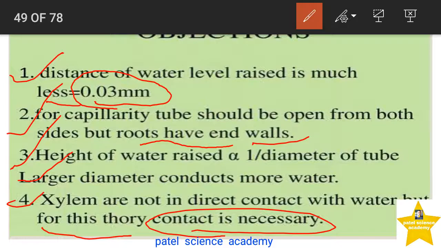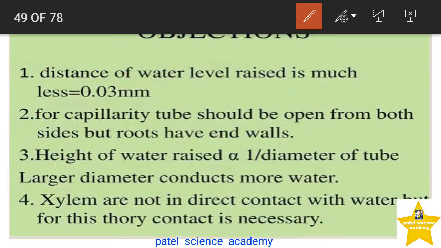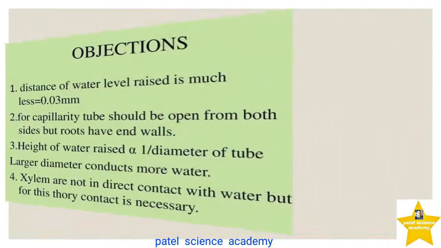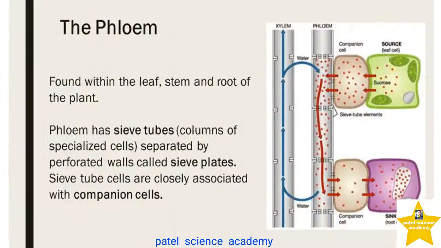Taller trees should show xylem vessels with a very narrow bore diameter. However, in nature, tall trees show xylem vessels having a wider bore. Hence, to sum up, capillarity cannot be the sole mechanism to explain the ascent of sap in all plants of varying height. So, dear students, this is about the simple capillary theory, but it has so many objections.